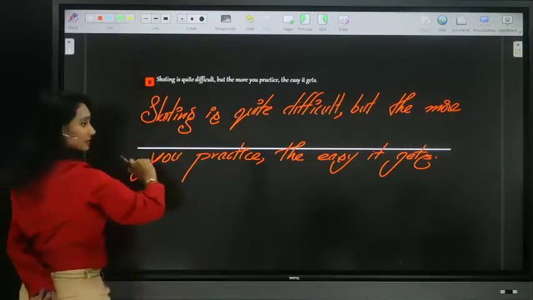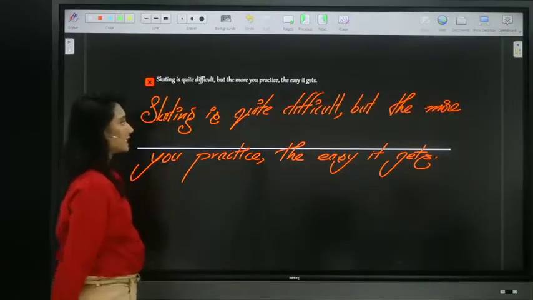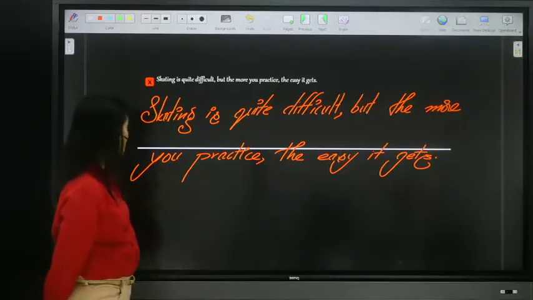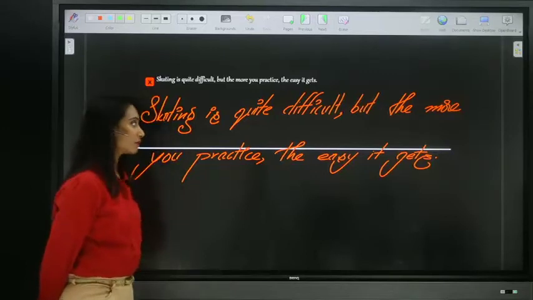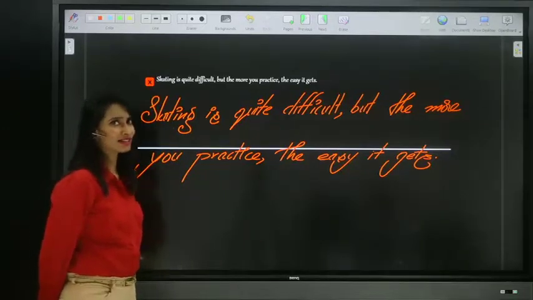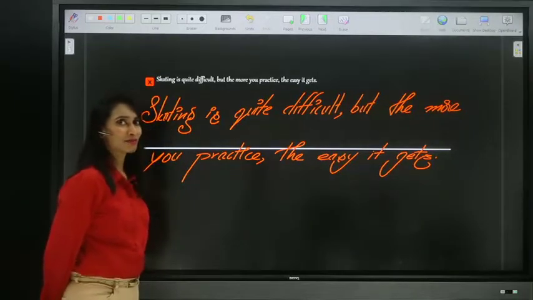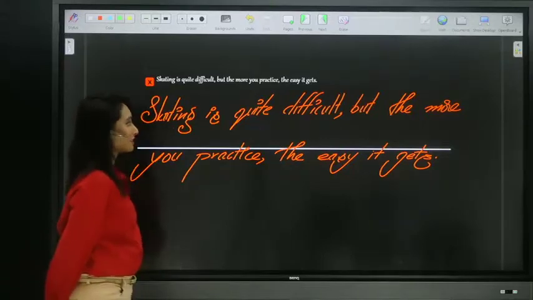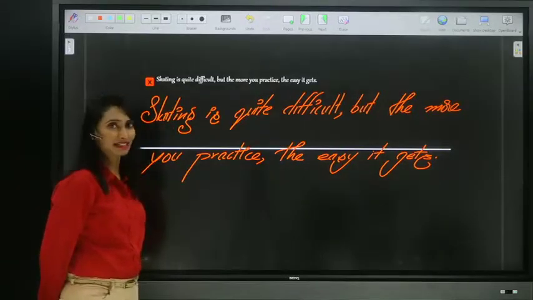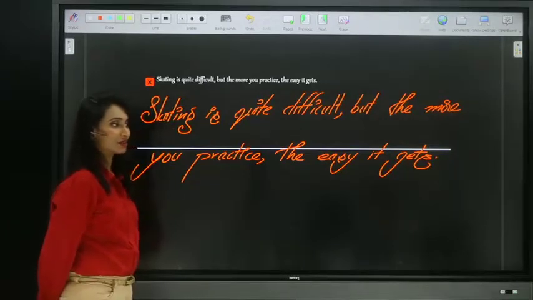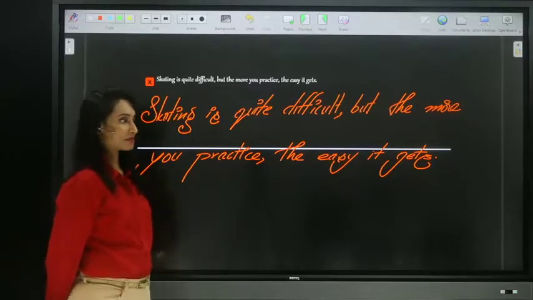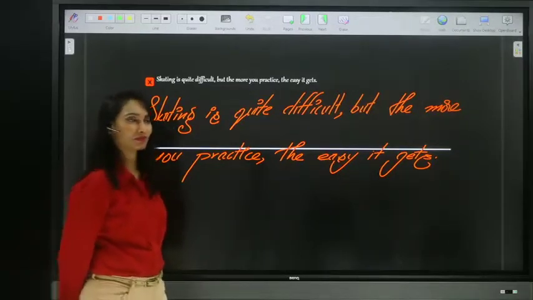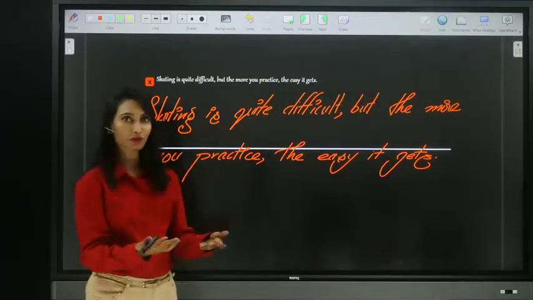Answer it, guys. Skating is quite difficult, but the more you practice, the easy it gets. Remove the "the" before easy? No, it is in proportionality. The more you practice, the easy it gets. The higher you go, the cooler you feel. No, you cannot remove it. It should be essential. It should be placed there. Think in the other way. I already gave a cue with the example.